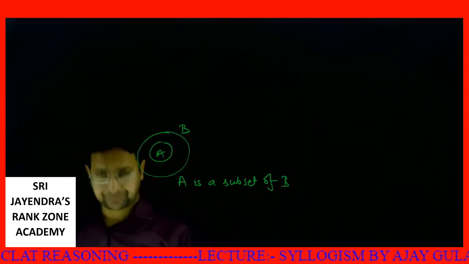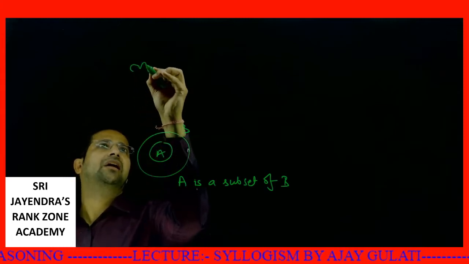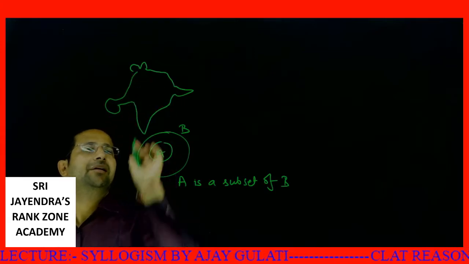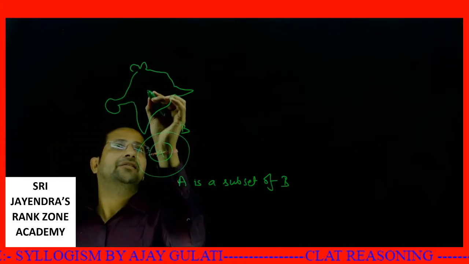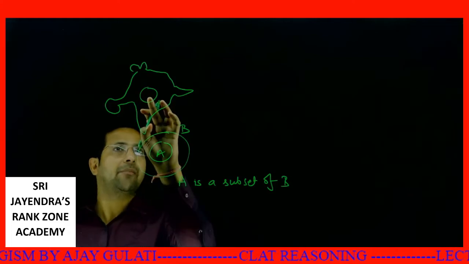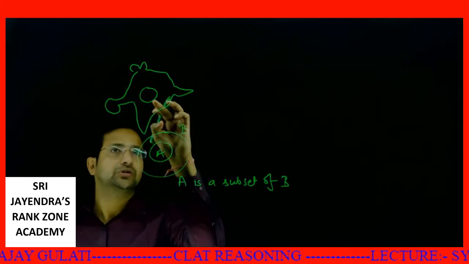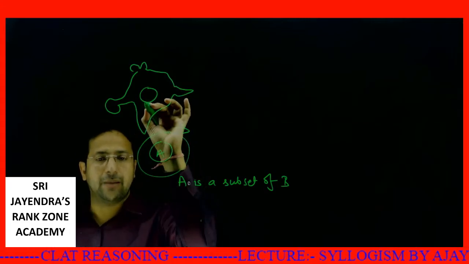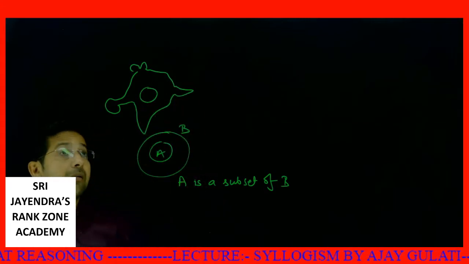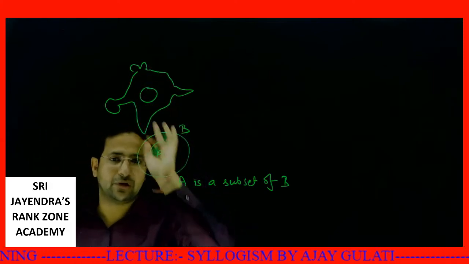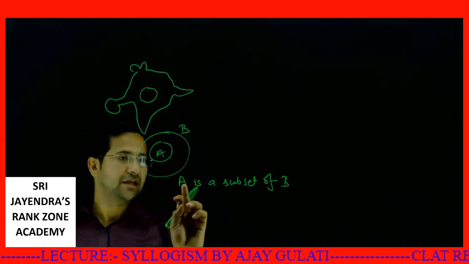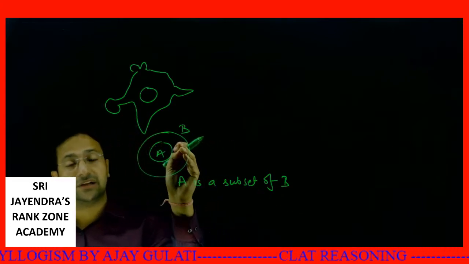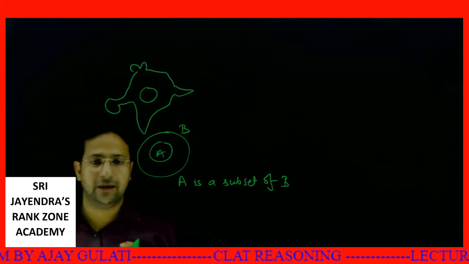Let's say this is the graph of India. Let's say, the first time I draw it better. Okay, if I say all MPNs are Indians, whatever is there in MP is contained in India also. But there are a lot of other things in India which are not there in MP. This is the part. If A is a subset of B, everything in A will be there in B, but in B there will be many other things which do not lie in A.